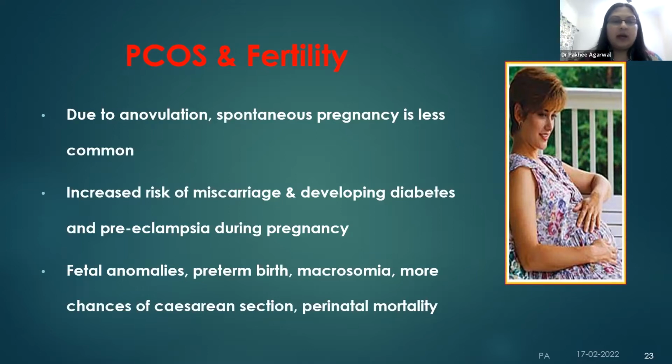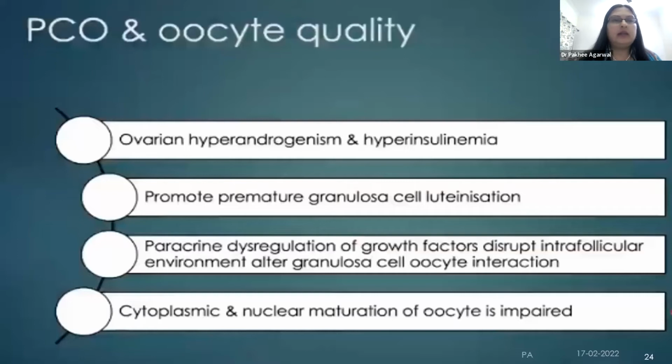And also high blood pressure during pregnancy, we call it preeclampsia. So there is risk of developing both these conditions. In addition, if their sugars are very high, there may be associated fetal anomalies. Then there is a risk of preterm birth. Again, macrosomia, something associated with high blood sugars. And with all of these, there is a higher chance of having a cesarean delivery and sometimes even perinatal morbidity and mortality. PCO, so one aspect is anovulation.